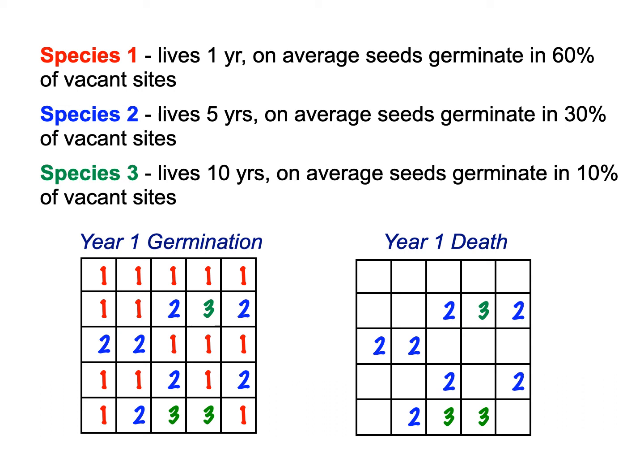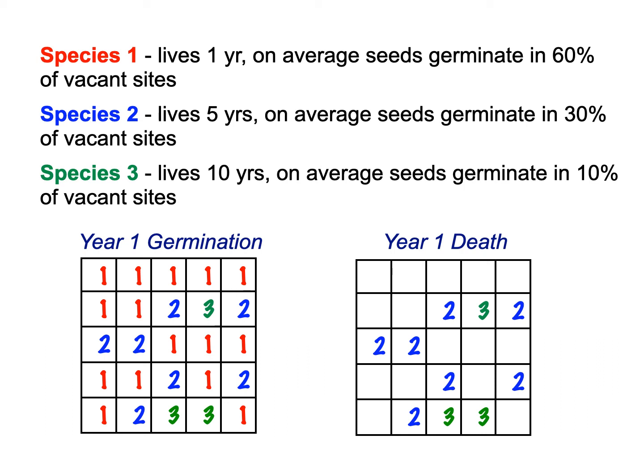Species 2 lives for 5 years, but on average its seeds germinate in only 30% of the vacant sites. And then species 3 is our long-lived, more K-selected species. It lives for 10 years, but it produces big seeds, poorly dispersed. These seeds only end up in about 10% of the vacant sites.